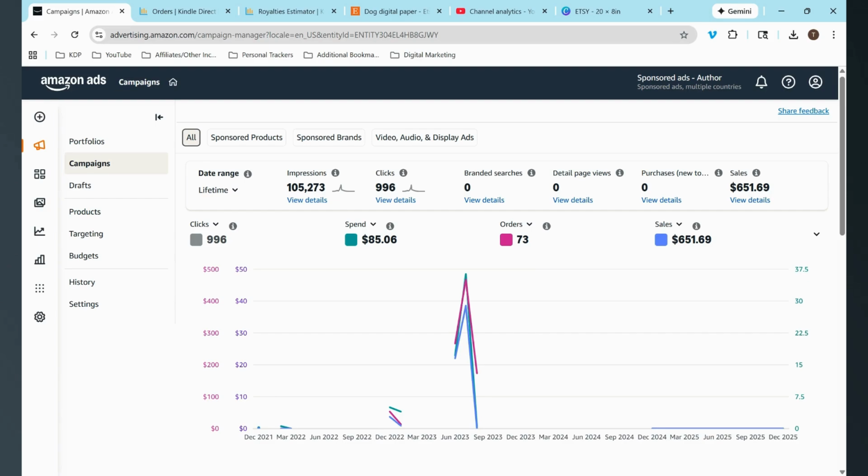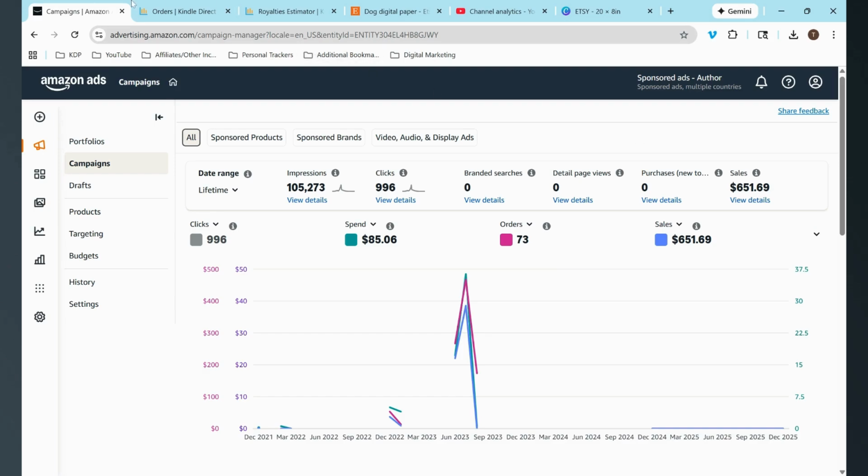So first, let's start with Amazon KDP ads, and I actually haven't run any ads since August 2023 for Amazon KDP, mostly just because they require quite a bit of effort, at least for me, to do them, and I really just don't have the extra bandwidth or finances to be doing ads right now. I don't have anything personally against Amazon KDP ads or anything like that.